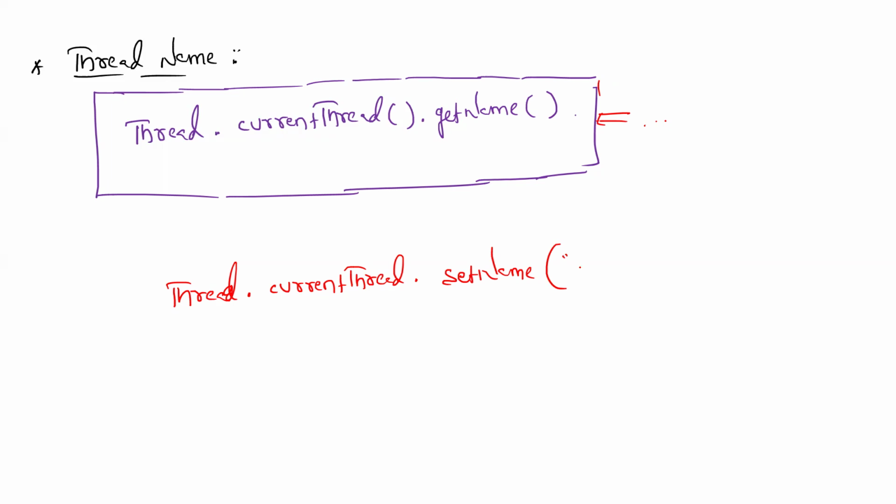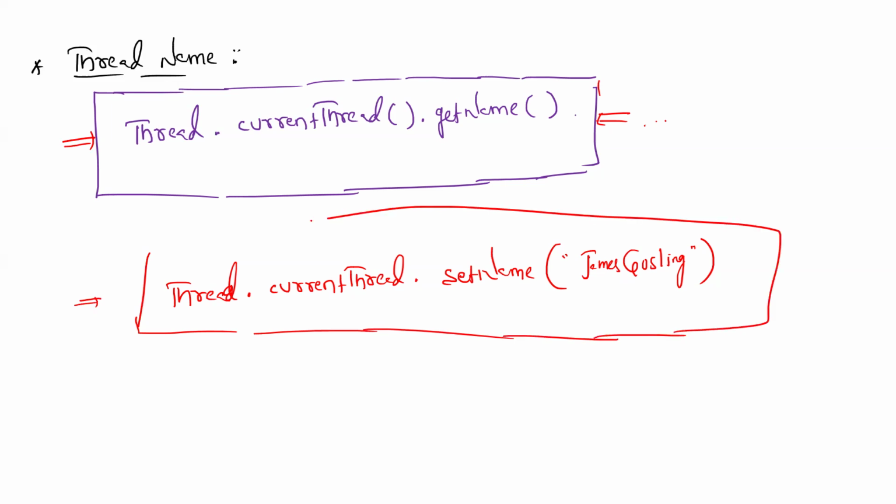Then I want to use, say, James Gosling. I am changing the thread name. The default name is main for the first or starting thread, then the default name for the first child thread will be Thread-0. The programmer can get the name and can also set the name by using the appropriate methods.